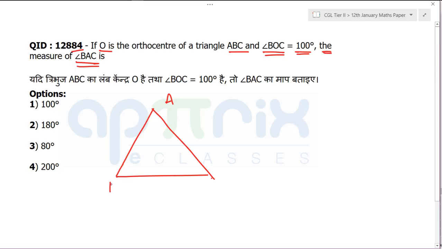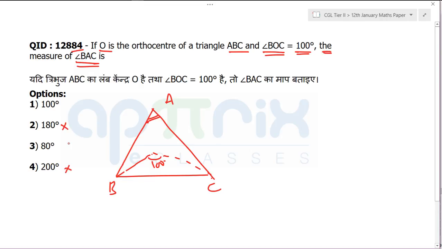They're saying this is ABC and BOC has been given to be 100 degrees. Obviously here I cannot choose it to be an equilateral triangle, because in an equilateral triangle the orthocenter makes this angle 120 degrees. All centers are in the same place. This is not an equilateral triangle, it is clear. They are saying BOC is 100 degrees, and the options are 80 and 100. Suppose you do not know anything in geometry. I'm going to ask you a question.